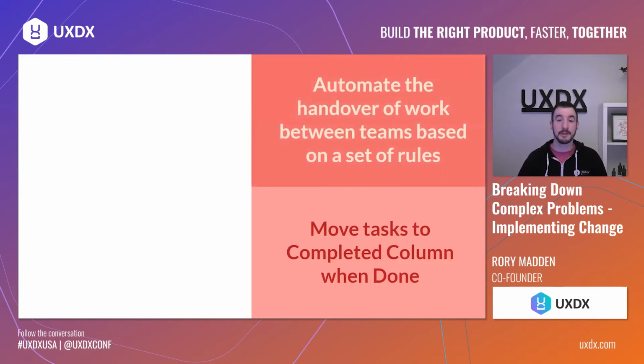We can make it a bit more challenging by saying, okay, once it goes into done, let's kick off some automation. So we might email some people, we might change some mandatory fields on it, we might auto-populate some fields. We can do a bit of workflow around what happens when it goes into done. And that's a bit more complicated because it requires analysis of what needs to be done, who's impacted, etc.